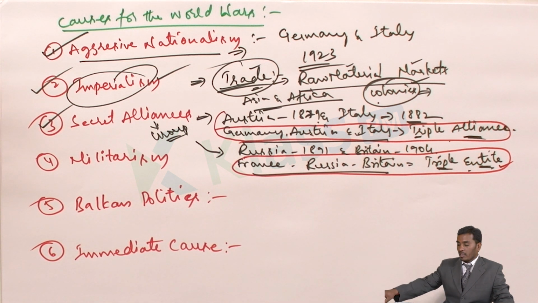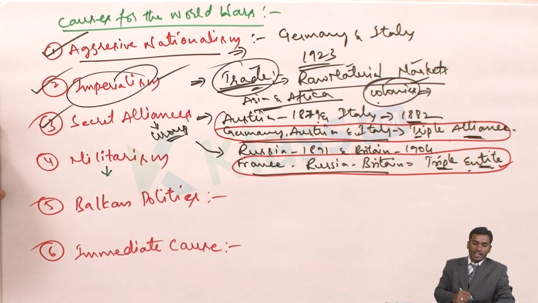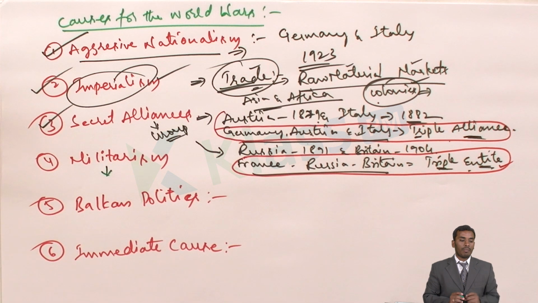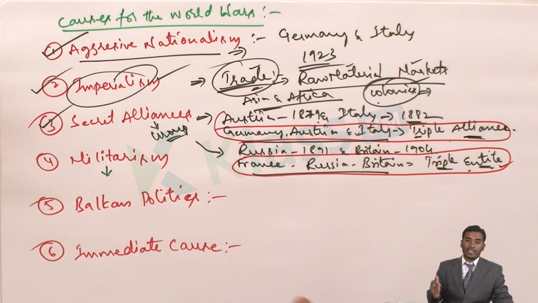And next what we have is militarism. What is this militarism? Militarism is a belief that military power can protect the country, or save the country from enemies, or defend the country from external or internal affairs, which can control the peace, or control the power in a country. That we call generally militarism.